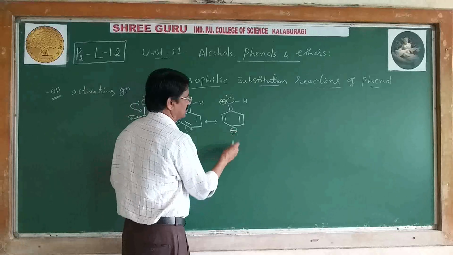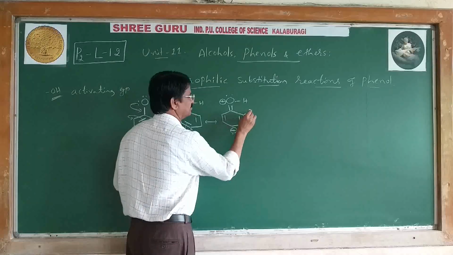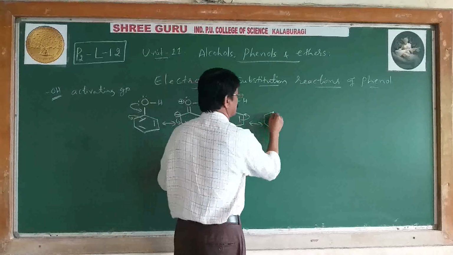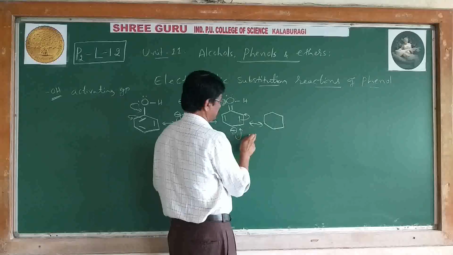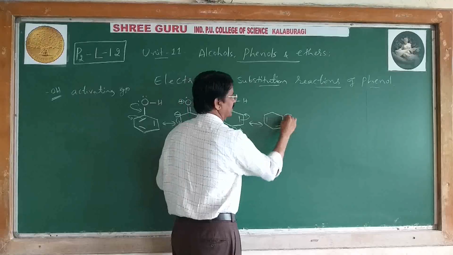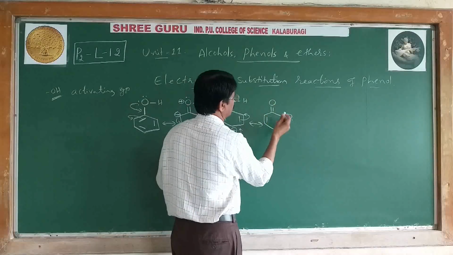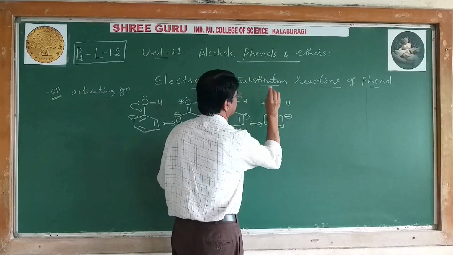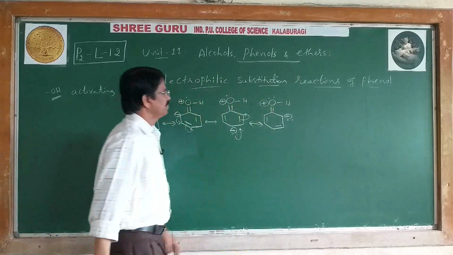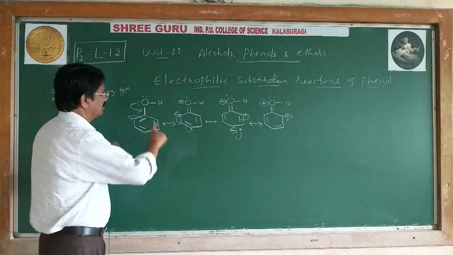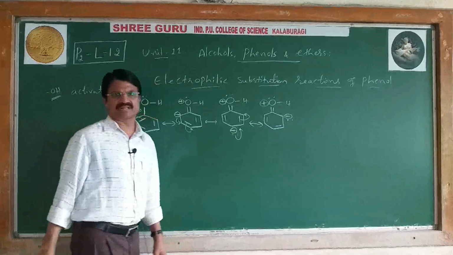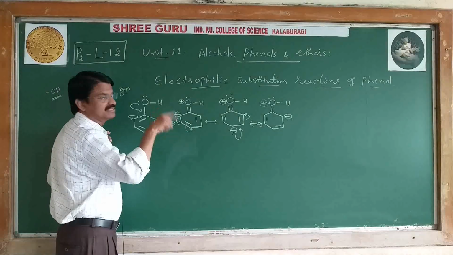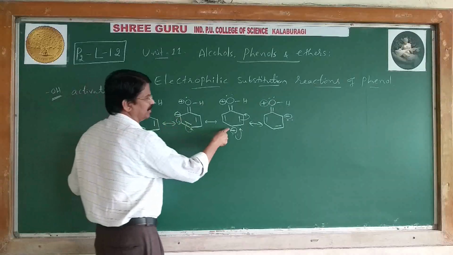Next, the third possibility. Resonating structures we are writing. Here double bond, here negative charge on O. From these resonating structures, we can now conclude electron density is at ortho and para.